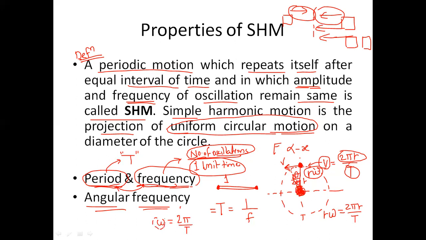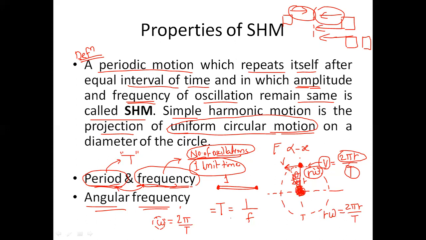This omega, in the context of simple harmonic motion, not in the context of circular motion. In circular motion context, it is called angular velocity. But in the context of simple harmonic motion, it is called angular frequency.